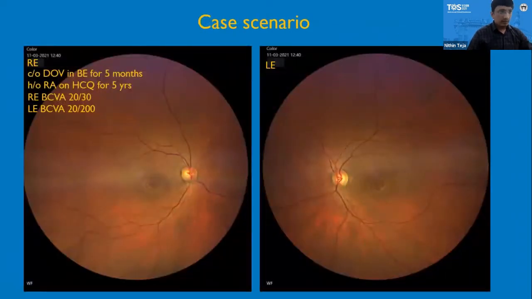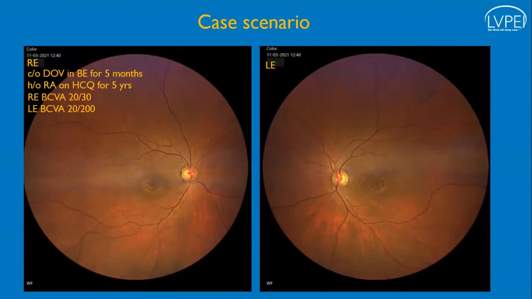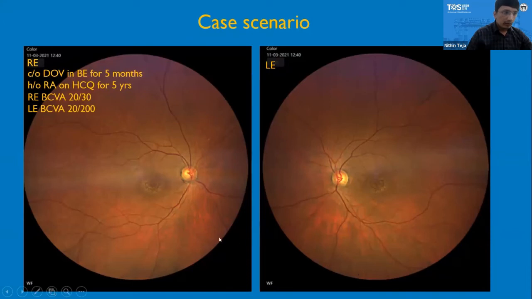So this is a case scenario which I am going to describe here. The patient presented with decreased vision in both eyes for 5 months. He was on treatment for rheumatoid arthritis with hydroxychloroquine for the past 5 years. The best corrected visual acuity in the right eye was 20/30 and in the left eye was 20/200. In patients with hydroxychloroquine toxicity, the initial presentation may be a parafoveal granularity that may be seen.